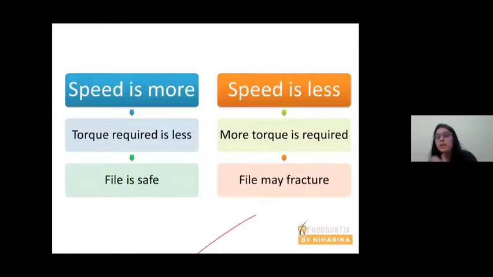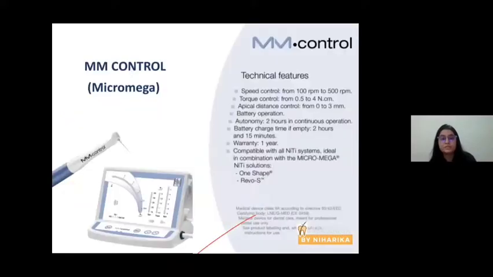Now, you have reduced the speed of the rotary file to 100 RPM. At 100 RPM, the file is not going to cut. That means more torque is required. The file requires more force to cut the radicular dentine. In this case, the file may fracture. So speed is inversely proportional to torque. But again, I'm repeating, if you're going to work on any particular rotary system, please check speed and torque before you work or before you place the file inside the root canal.